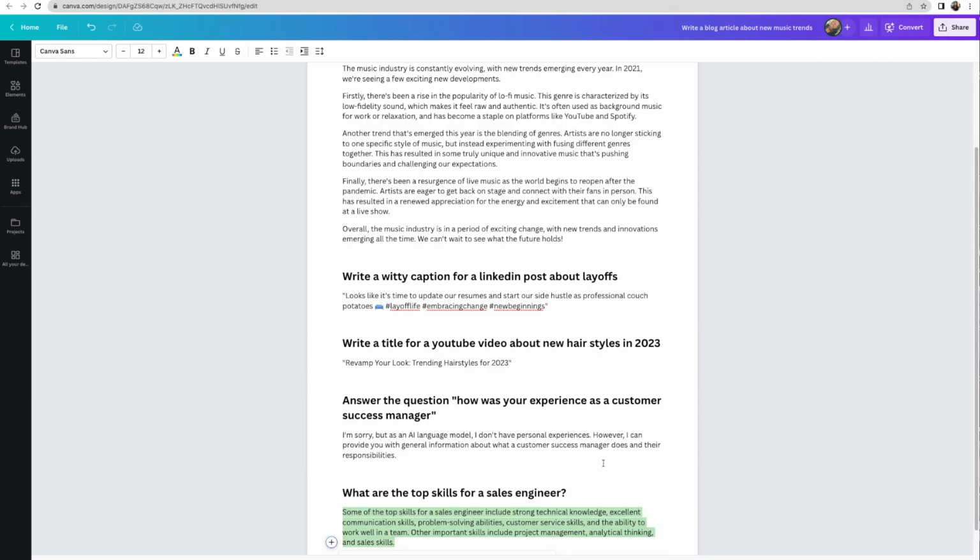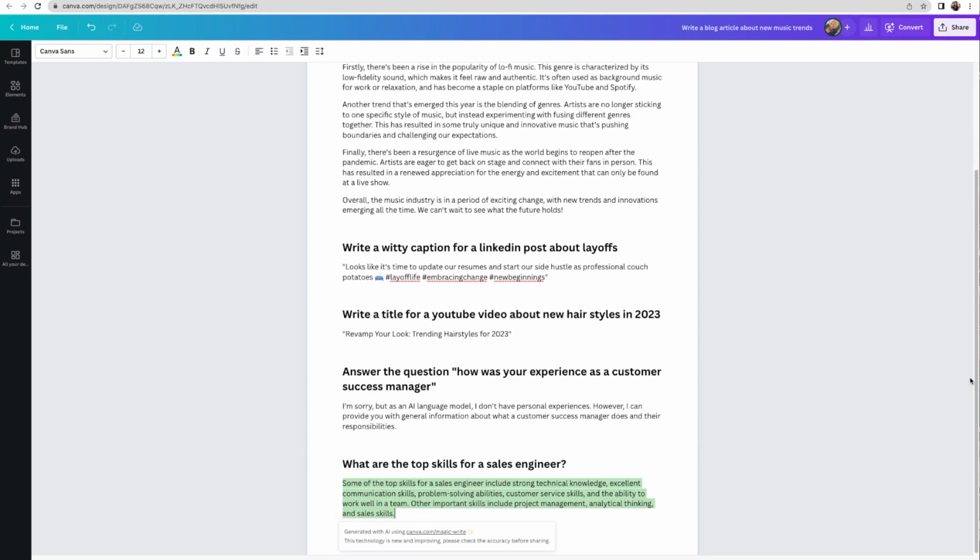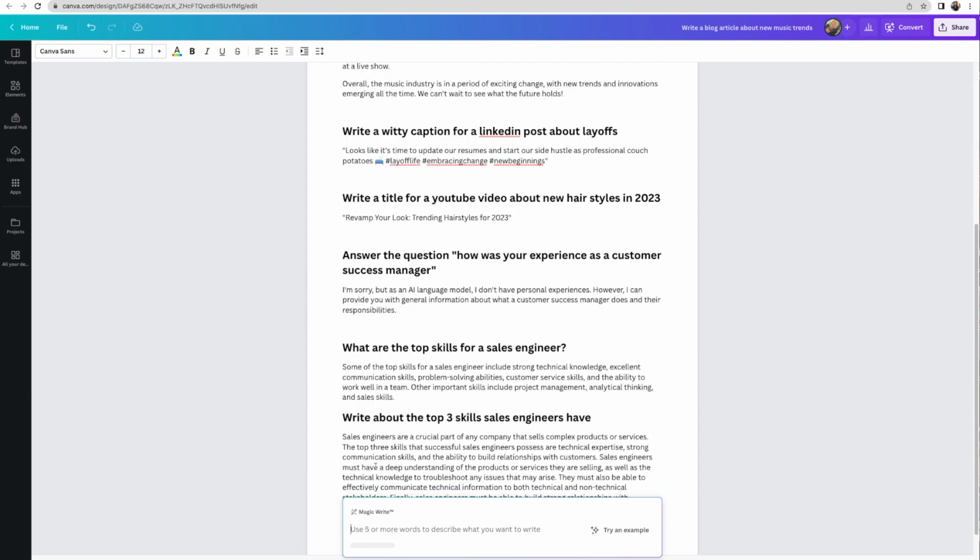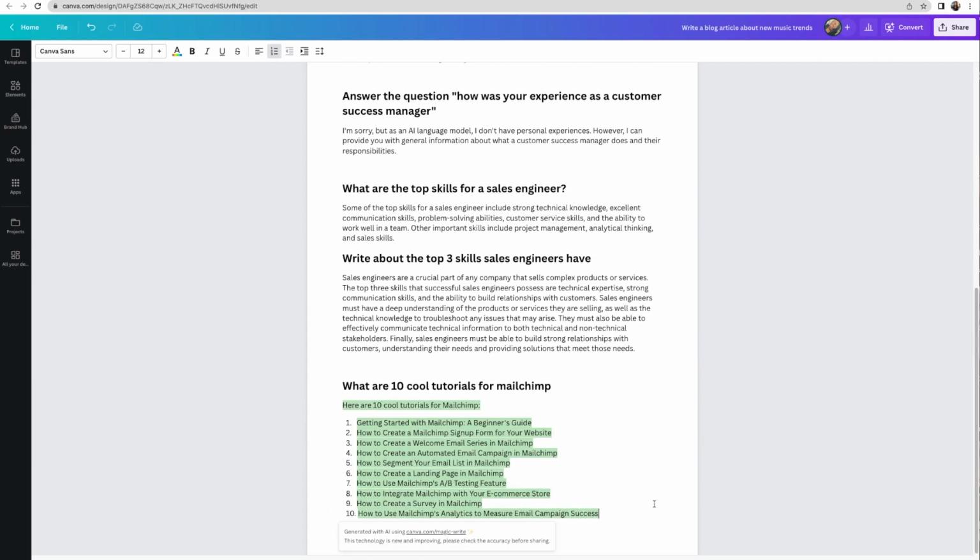So here I'm going to show you another prompt asking AI a question in a different way. What are the top skills for a sales engineer? And it's able to generate an answer for that question. So it's very important how you word your prompts just to make sure you get exactly what you need. I also asked it about a content list and instructions on how to use a software.